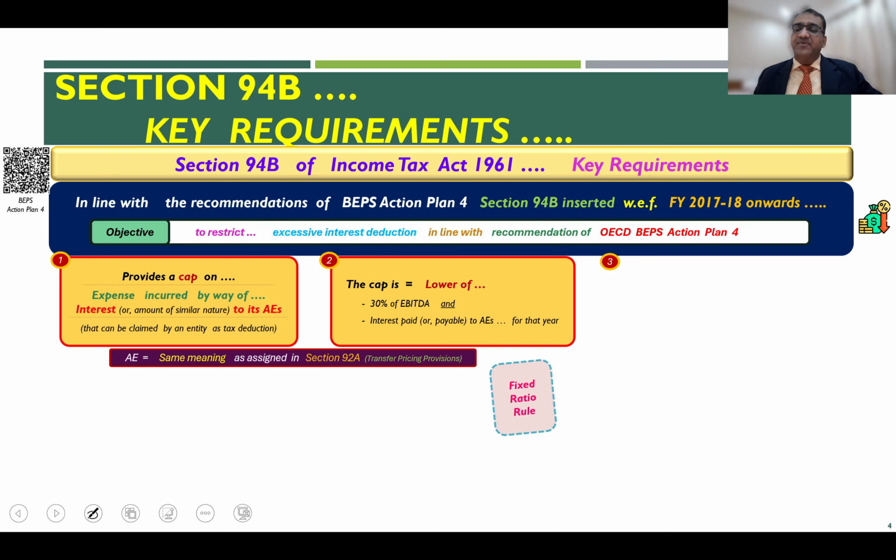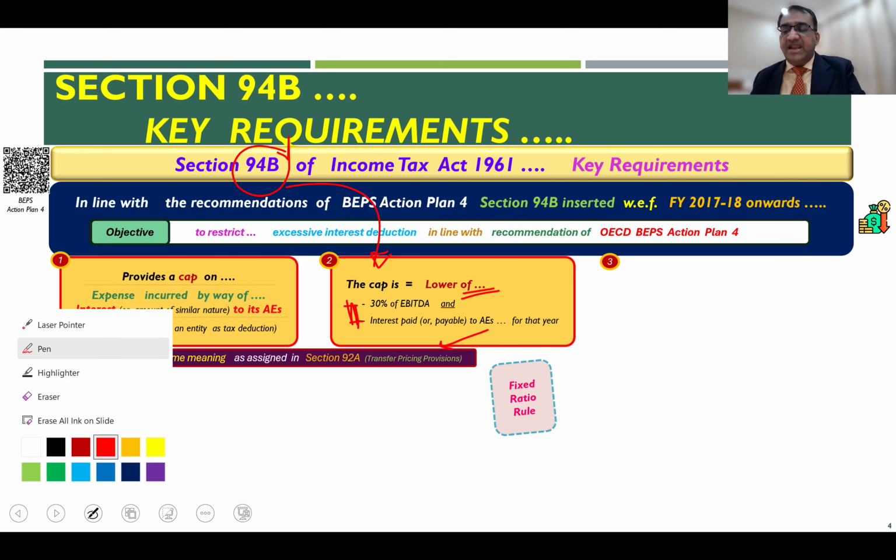Now, when we say there is a cap under 94B, that cap is basically the lower of the following two amounts: 30% of the EBITDA of the entity concerned, and interest paid or payable to the associated enterprises for a particular year. The lower of these two amounts is the threshold up to which interest can be allowed or claimed by a particular entity, the SSE.